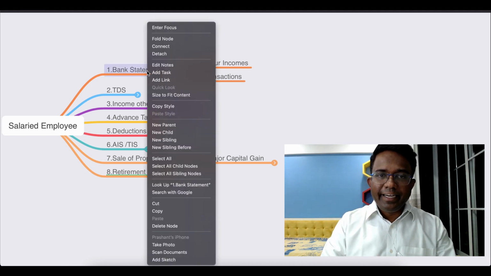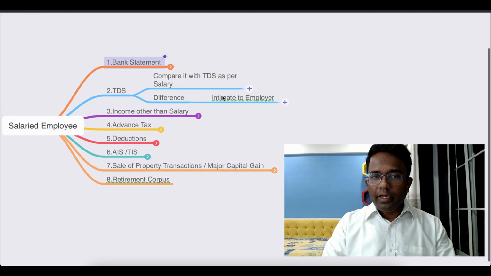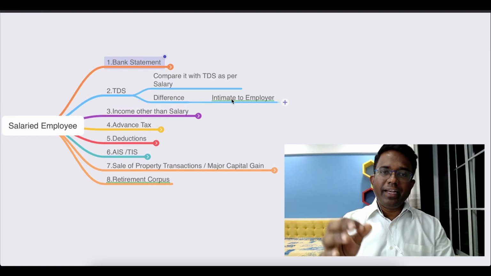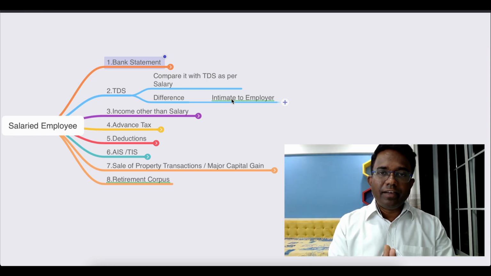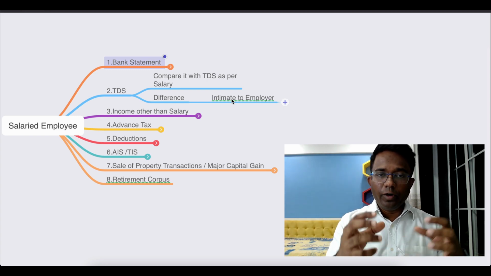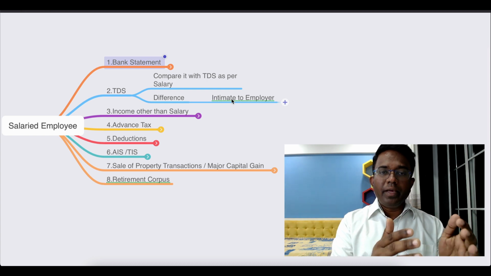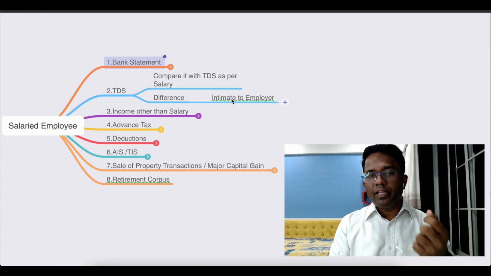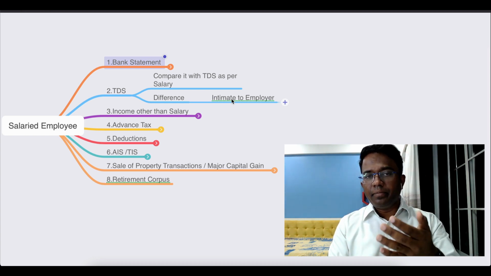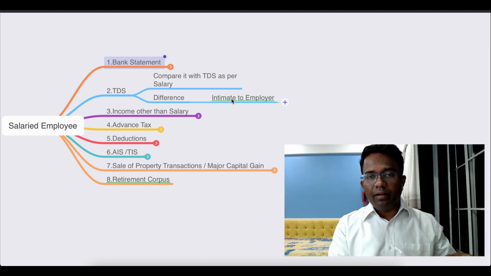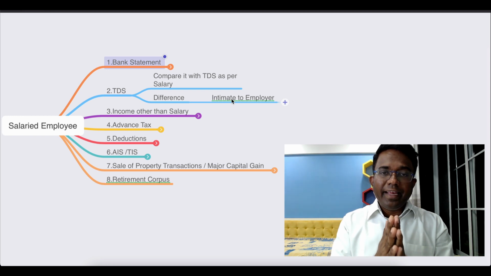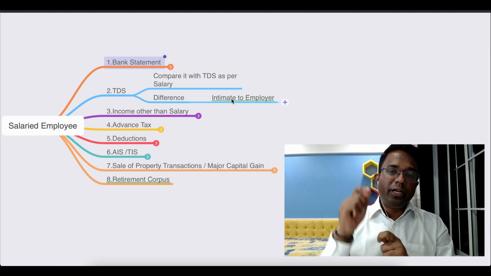The next part is TDS. In your income tax login, one statement which is known as 26AS statement is available. You need to download that and compare it with your source of income. मतलब अगर आप मान लो सैलरी इनकम है तो सैलरी इनकम पे अप्रैल से दिसंबर में जितना भी TDS डिडक्ट हो गया, that should match with your 26AS statement. In case you are finding any discrepancy, then you need to intimate it to your employer.